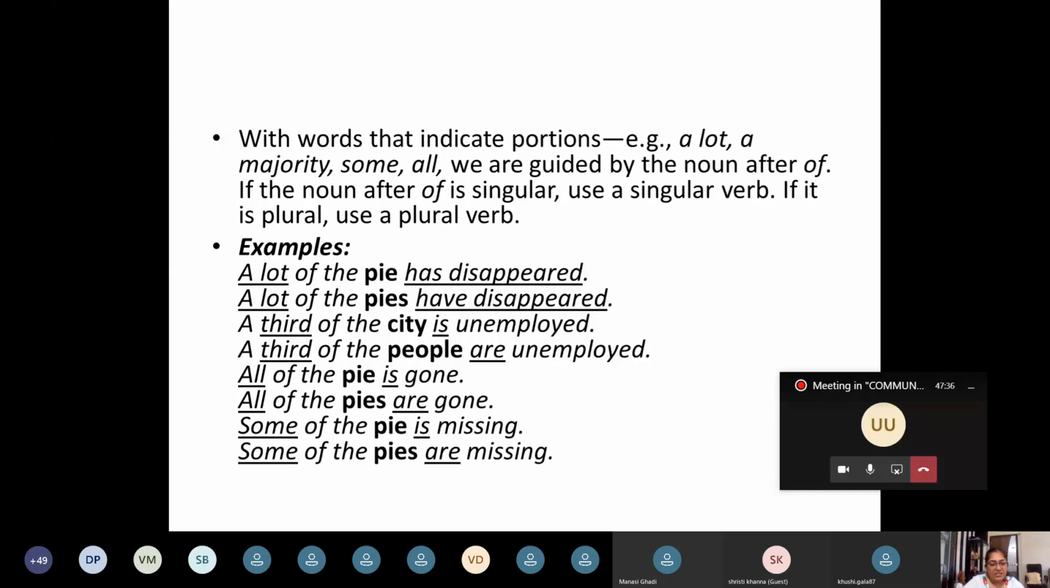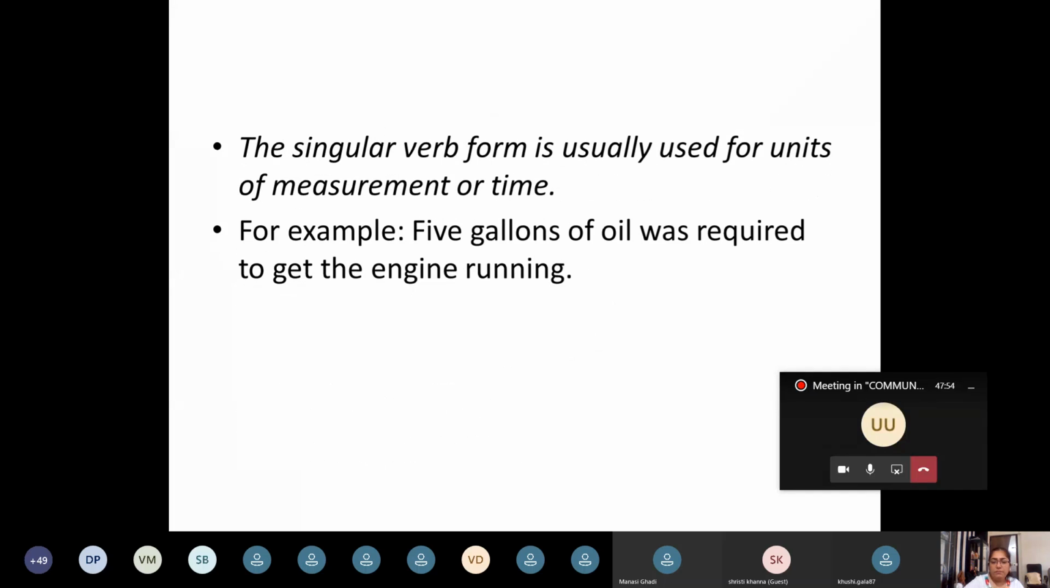All of the pie is gone, all of the pies are gone. Some of the pie is missing, some of the pies are missing. In all these sentences, please only look at the noun after of and then appropriately use your verbs.